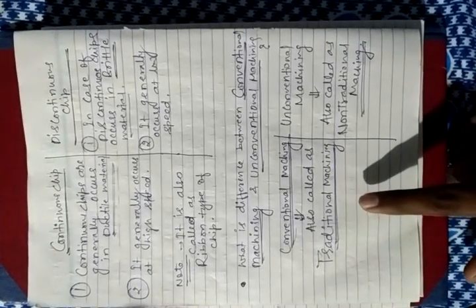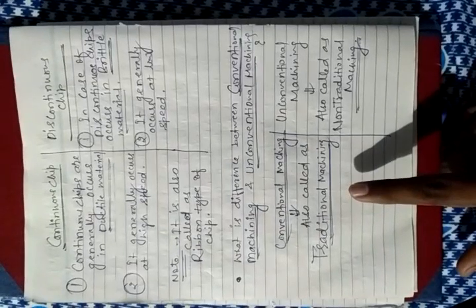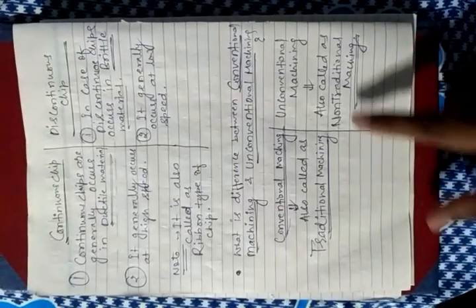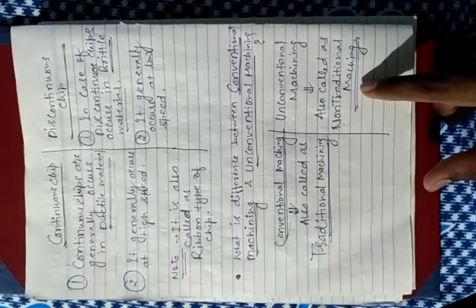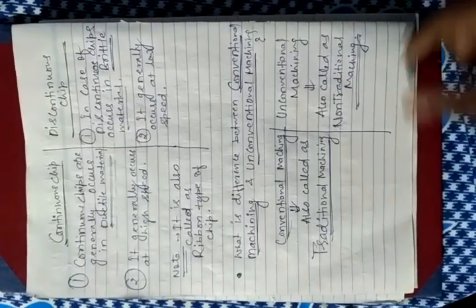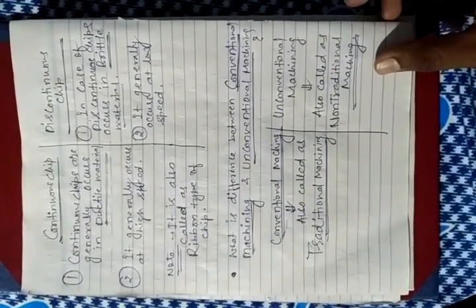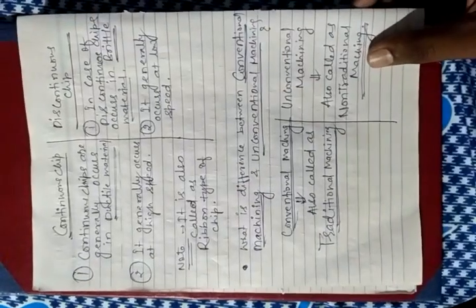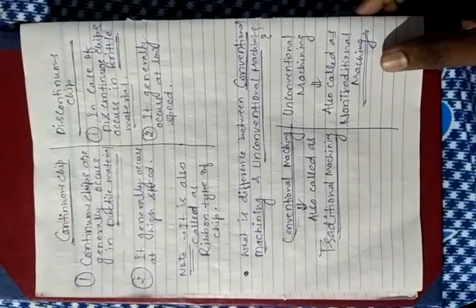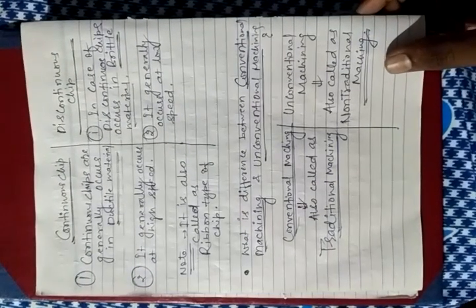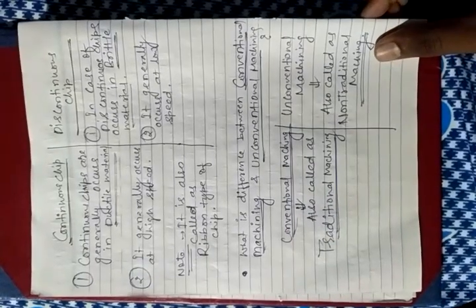This is because there is direct contact between the workpiece and tool while the machining is done. In the case of unconventional machining, there is no direct or physical contact between the workpiece and tool. There are so many examples of non-conventional machining, that is laser beam machining, plasma arc machining, electro discharge machining, electrochemical machining, and ion beam machining.